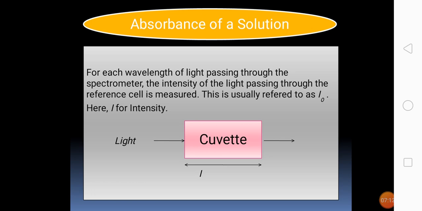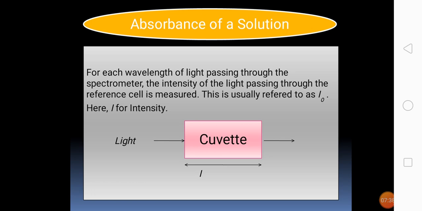This is usually referred to as I0. Here I stand for intensity. From the figure, the intensity of the light passing through the sample cell is also measured for that wavelength, and for the given wavelength the intensity with the sample is I.